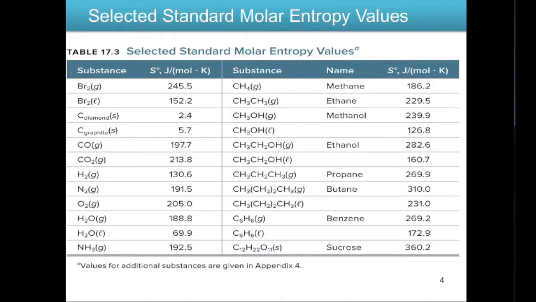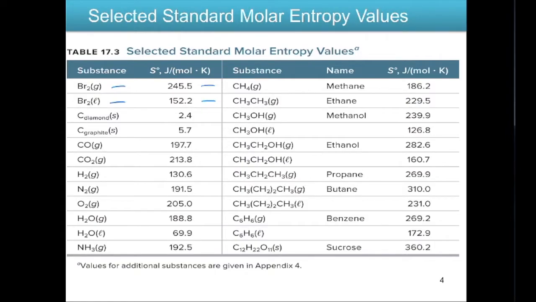So I want you to notice a couple things. If we just look at bromine gas and bromine liquid, notice that they each have their associated standard entropy values, and the entropy for the gas is greater than that of the entropy for the liquid. That makes sense because a gas can fill up an entire room, whereas a liquid with the same number of moles as that gas, for example, would be confined to a puddle somewhere in that room. So the amount of space that the gas can take up is a lot greater than the amount of space that a liquid can take up, and that contributes to its greater disorder.